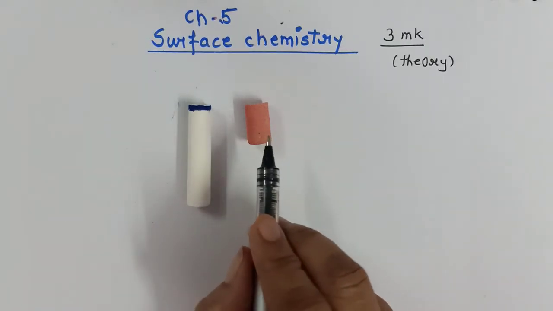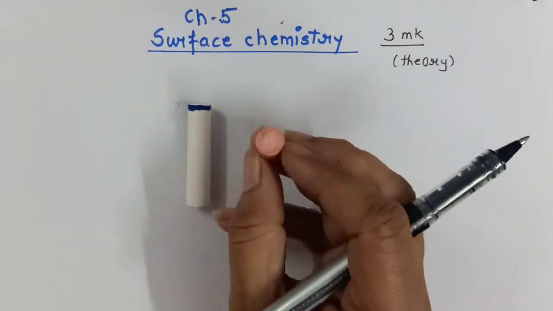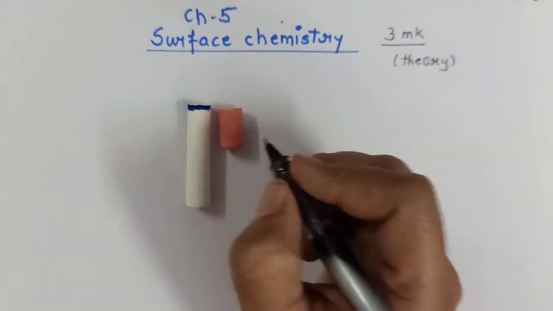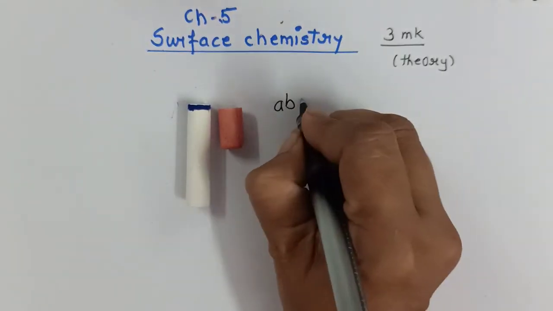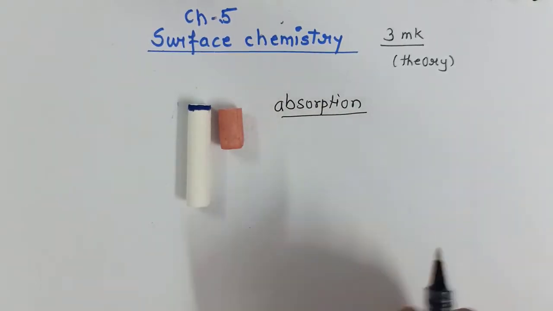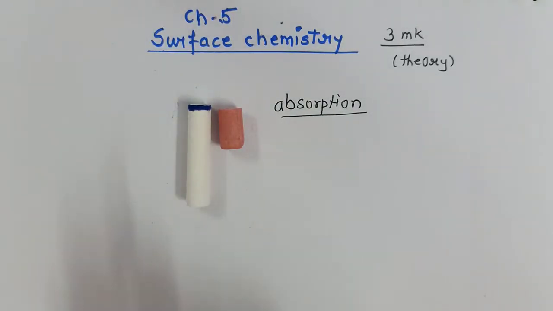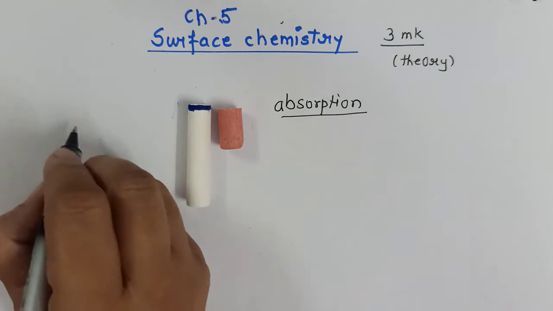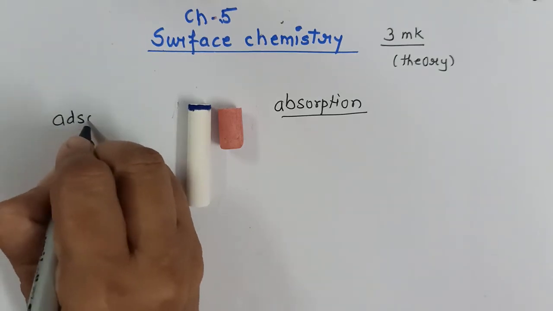Whereas in the second piece of chalk, the molecules of ink have penetrated deep inside the chalk, indicating that it is a bulk phenomena. Such phenomena is called absorption, where the molecules spread throughout the bulk, and this phenomena where the molecules remain only on the surface is called adsorption.